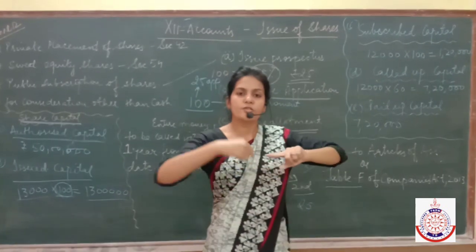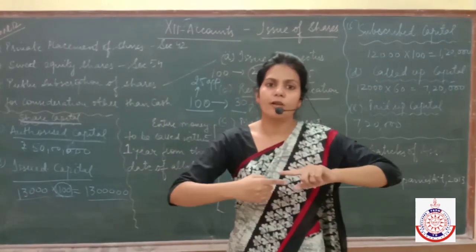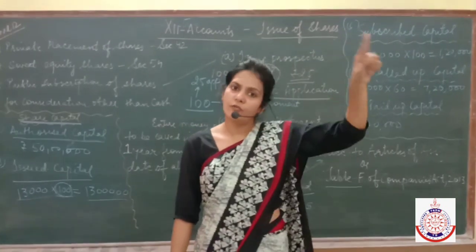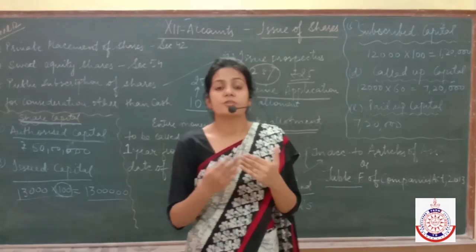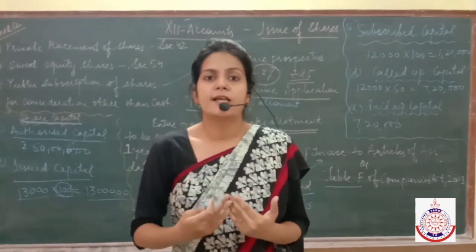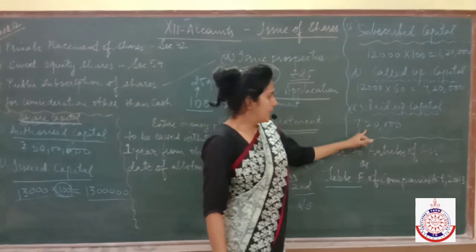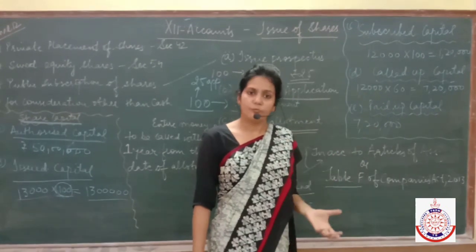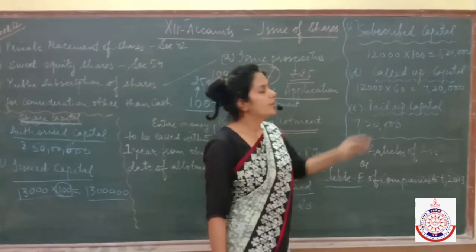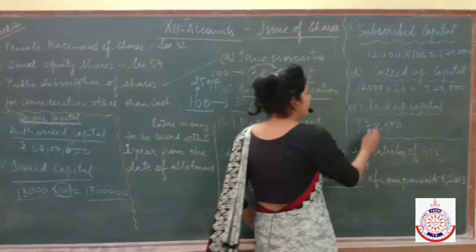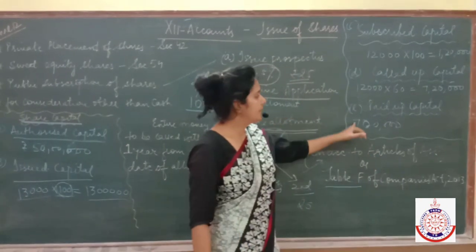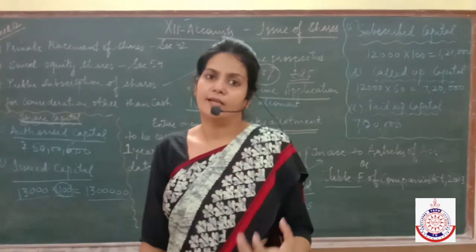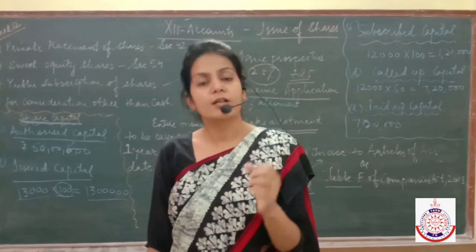Called up capital is from the point of view of the company, because only the company can call, or only the company can ask the shareholder to pay. But paid up capital is from the point of view of the shareholder, because ultimately the shareholder has to pay the money. So paid up capital means, if you call for 7,20,000 and they pay the whole 7,20,000 to you, then 7,20,000 becomes paid up capital. Suppose they pay only rupees 7 lakh to you, then 7 lakh becomes paid up capital. Because it may happen that they cannot pay you the amount you have called.